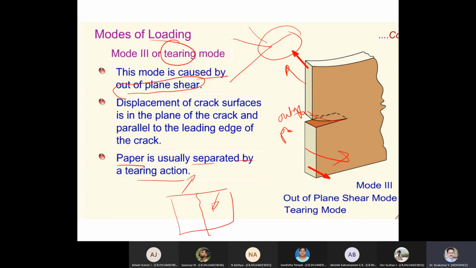Or I want to purely demonstrate each effect, as I just told you. You apply a load like that, a perpendicular load, or just a tearing load, a sliding tearing load. You will get purely mode 1, 2, or 3, that pure failure mode. If I apply any complex load, in that particular failure mechanism all 3 modes or 2 modes will be part of it. I can easily disintegrate them from that particular failure. Is this concept clear to you?